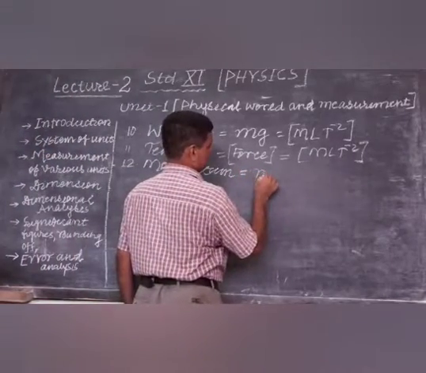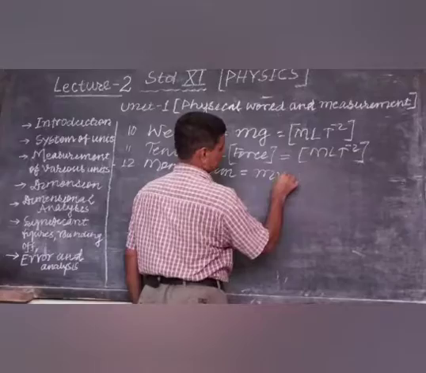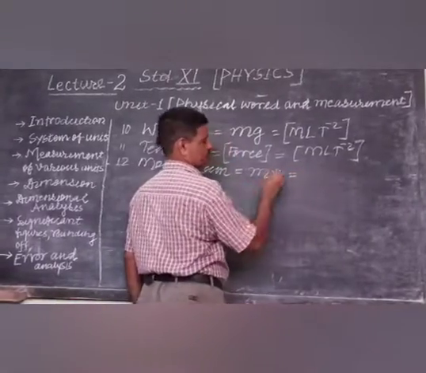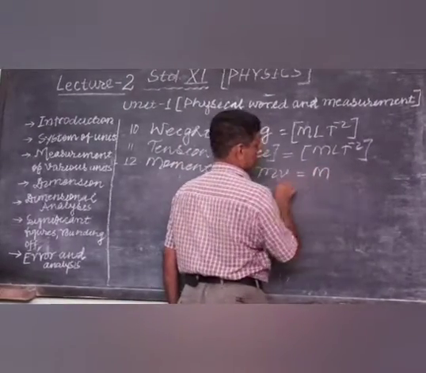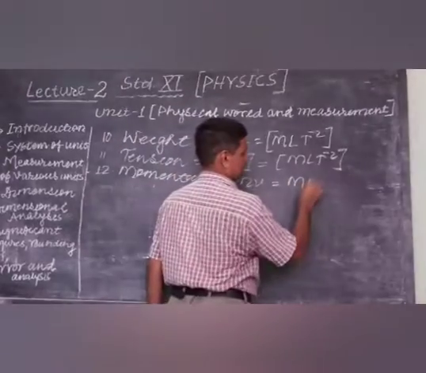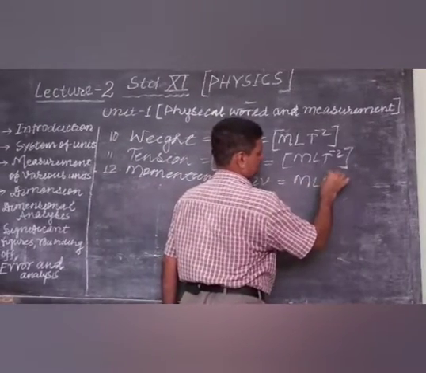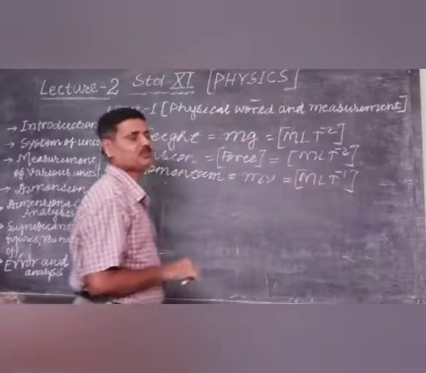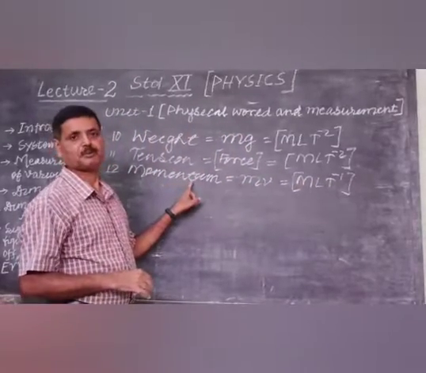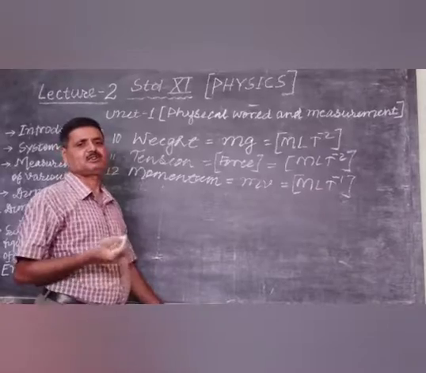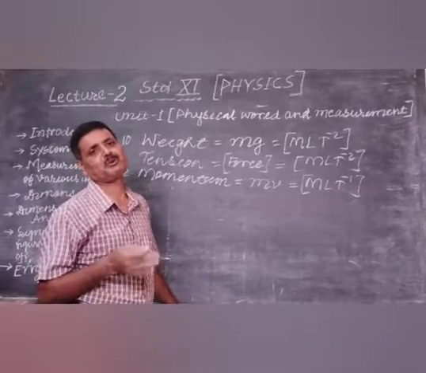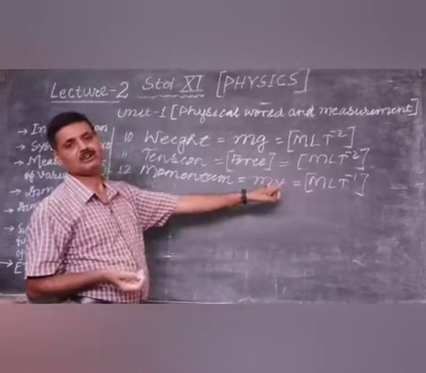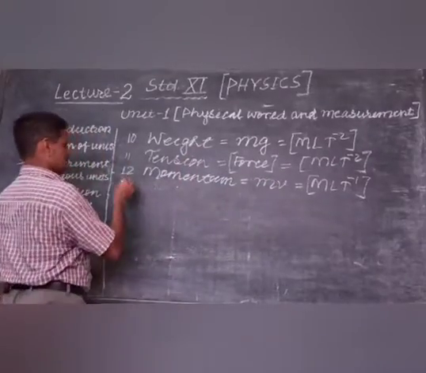M into v: dimension of mass, and velocity L t to the power minus 1. So this is the dimension of momentum. In case of initial or final momentum, mu or mv, there will be no change in its dimension.